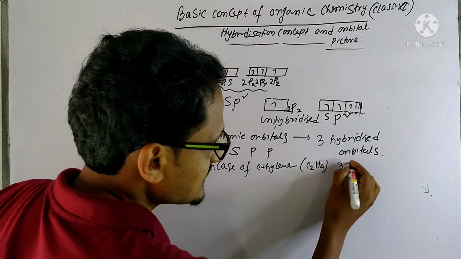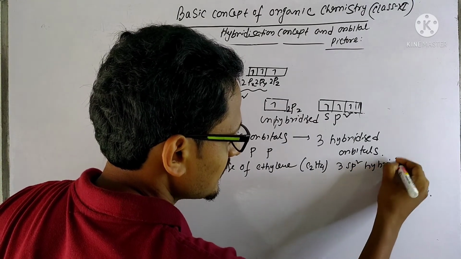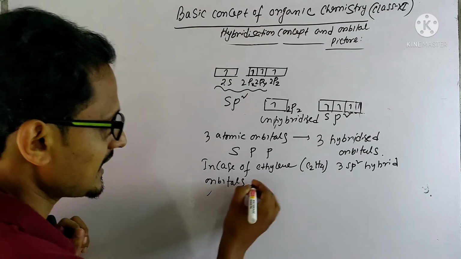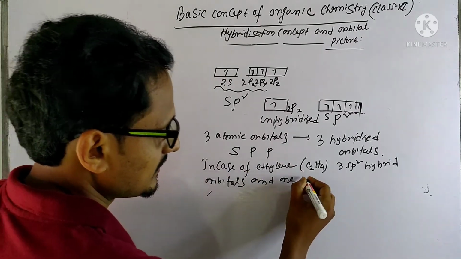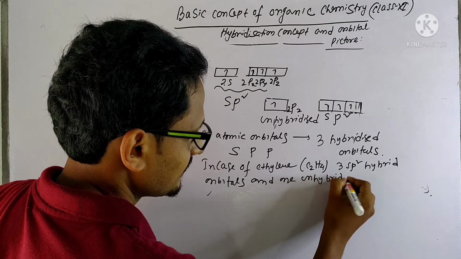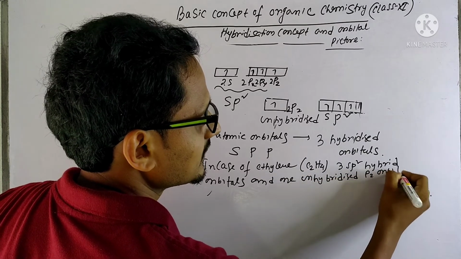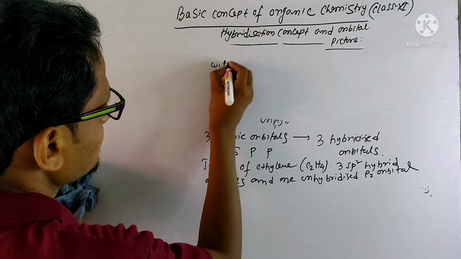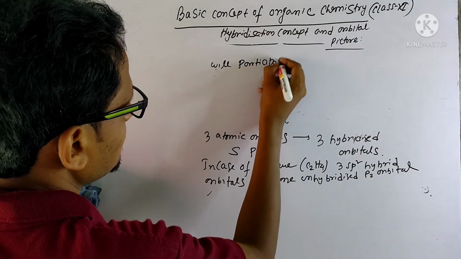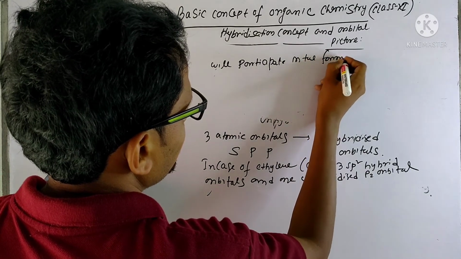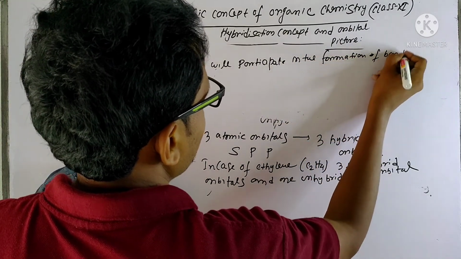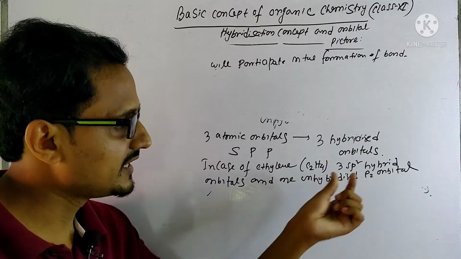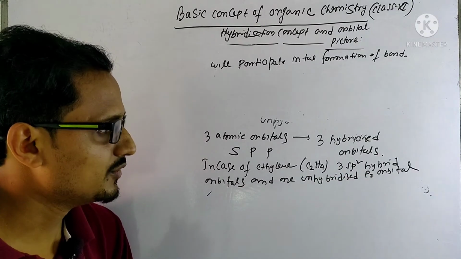Here 3 sp2 hybrid orbitals and 1 unhybridized pz orbital will participate in the formation of bonds. The 3 sp2 hybrid orbitals will form sigma bonds, with each hydrogen.